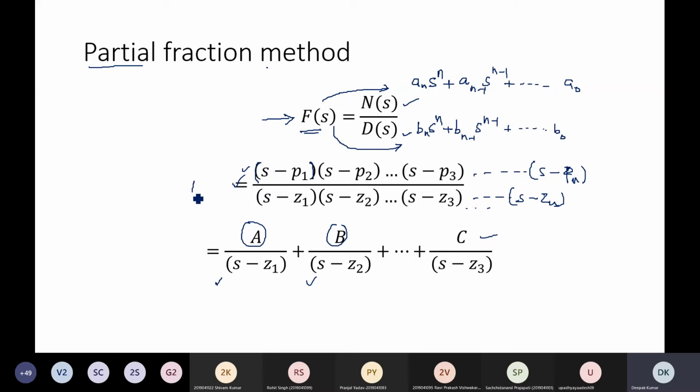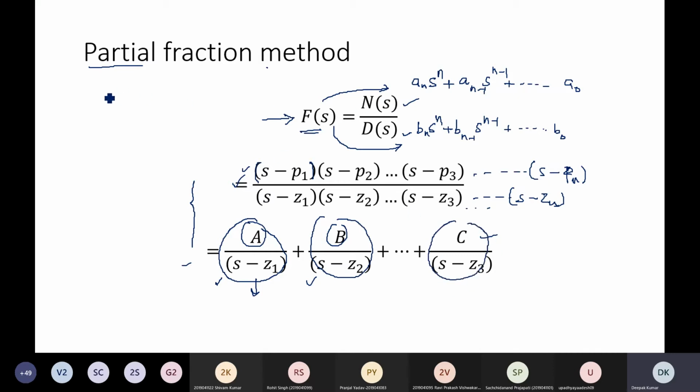I think you have already studied this topic in mathematics in a previous semester, right? It is a very simple technique. You can find the values of a, b, c and all those terms and individually take the inverse Laplace, because these terms are very simple, right? Constant divided by s minus a, constant divided by s minus something.